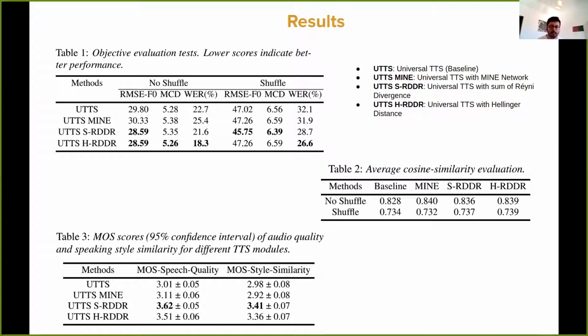However, we show some subjective evaluation test based on MOS scores. So we perform two tests, speech quality and style similarity, and in both the cases we can see that our proposed technique is much better than the baseline universal TTS or baseline TTS with mutual information neural estimation.